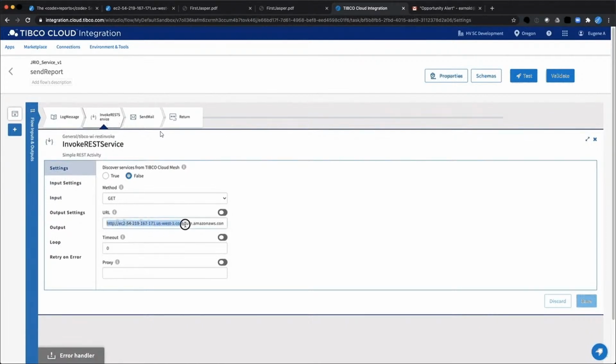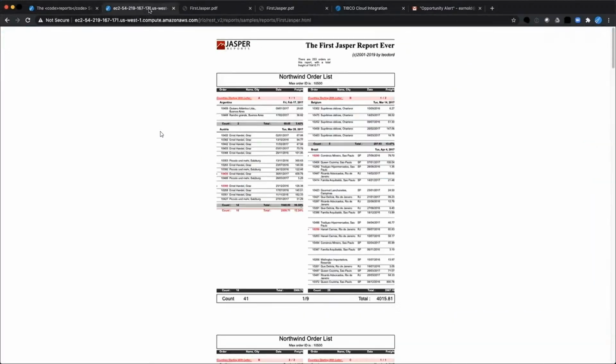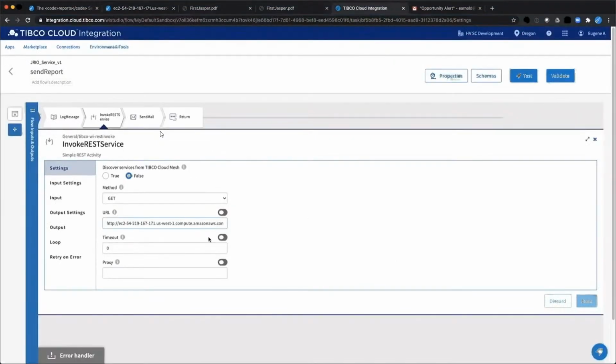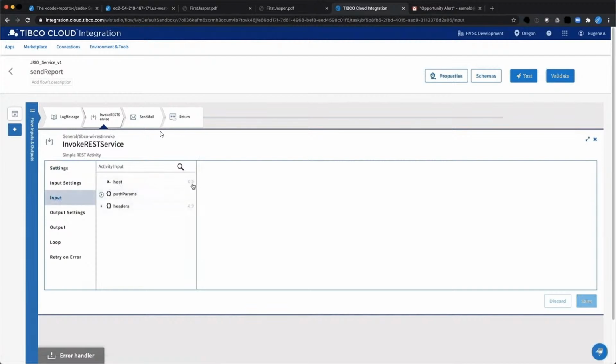We call our Jrio instance, but at the end of the URL to Jrio, remember where you saw first Jasper.html? This is basically a parameter here, and there could be more. And if we go back into here, I'm going to actually use something called a path parameter, and it's going to be called report. So now we're going to move into the inputs, and we're going to start mapping things.